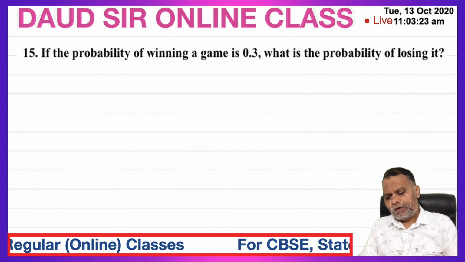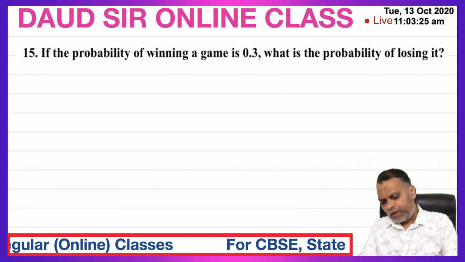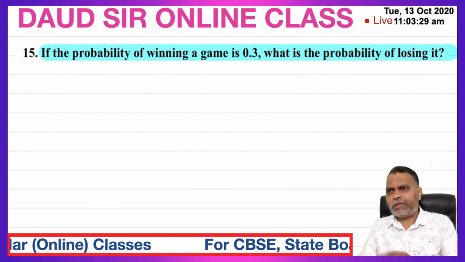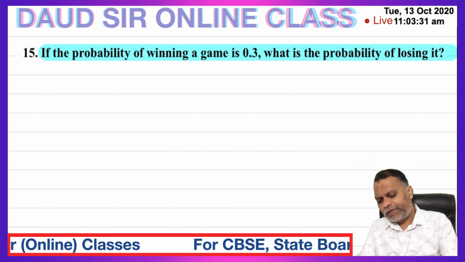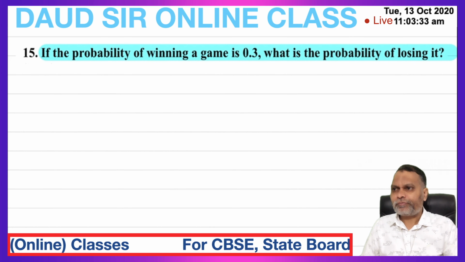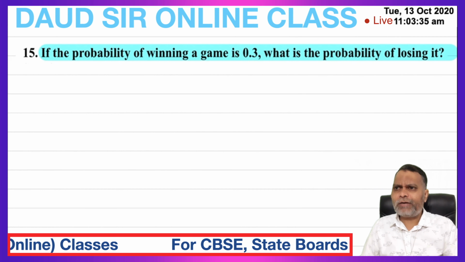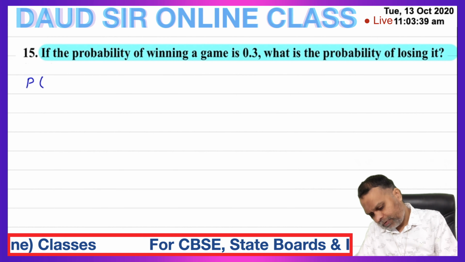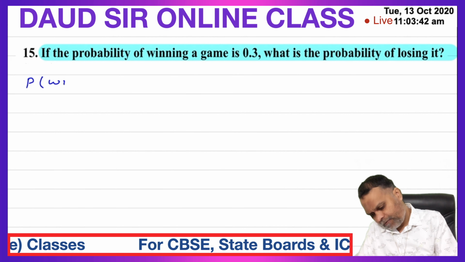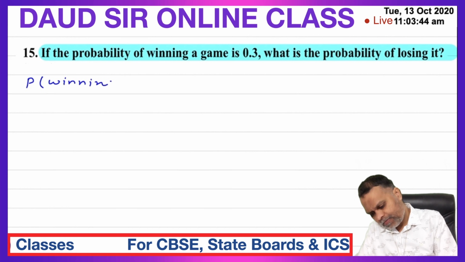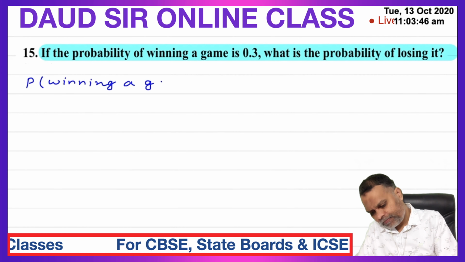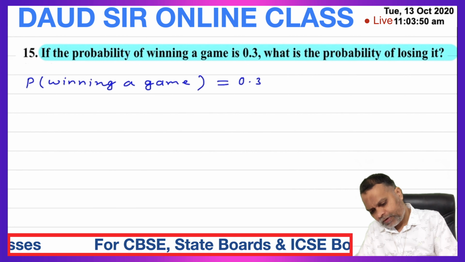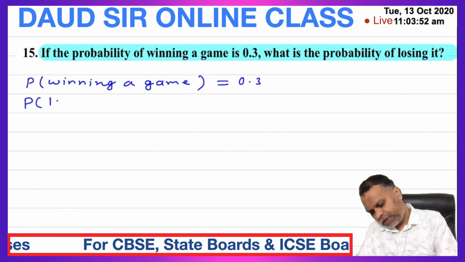Question number 15. If the probability of winning a game is 0.3, what is the probability of losing it? Probability of winning the game plus probability of losing the game is equal to 1. So probability of winning a game is equal to 0.3.